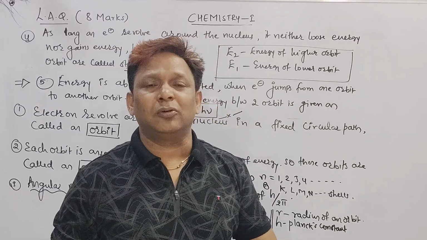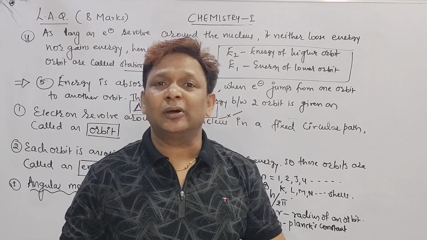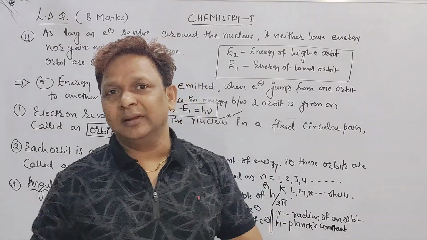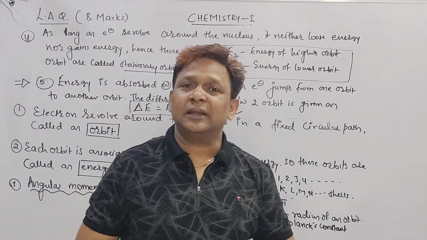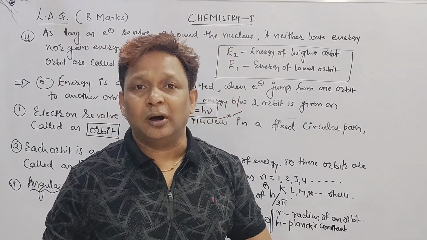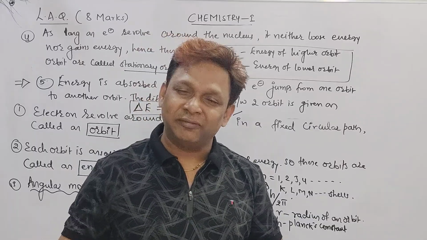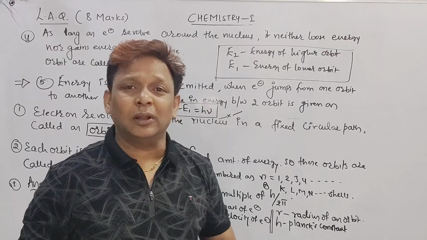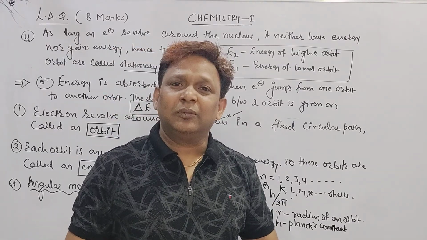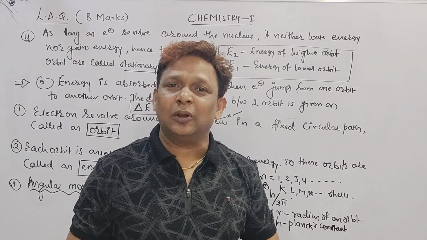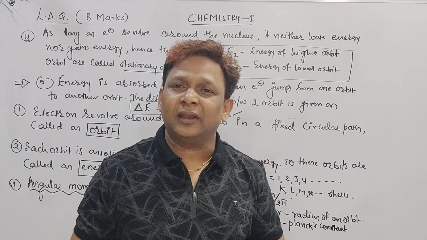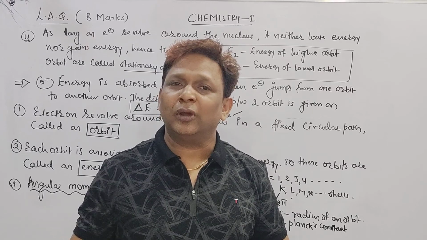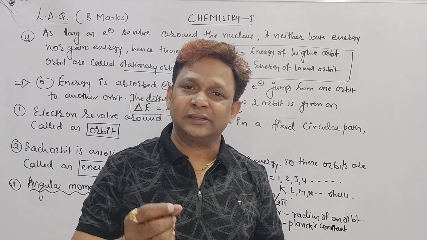So these orbits are called energy shells or energy levels. I wrote the energy level. These orbits are numbered as n equal to 1, 2, 3, 4 or K, L, M, N shell. Very good, sir. Third point, beta, angular momentum. Angular momentum of the electron is an integral multiple of h upon 2 pi. That means mvr equals nh upon 2 pi. What is the m, what is the v, what is the r?